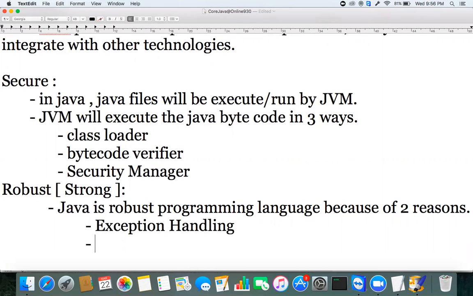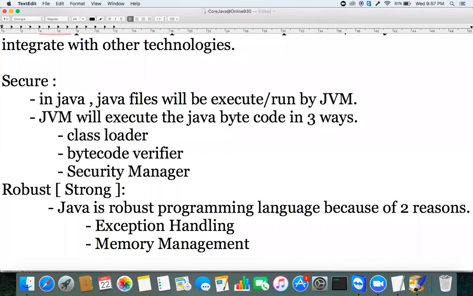The second thing is memory management. Because of these two reasons, Java is called a robust programming language.